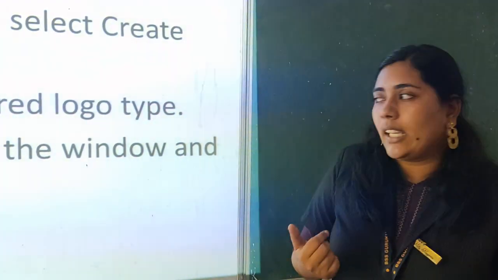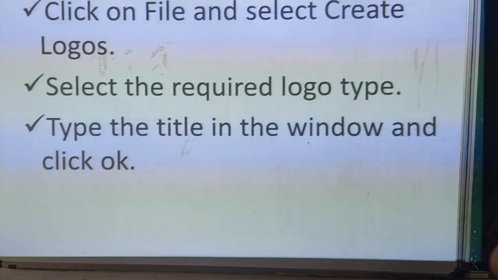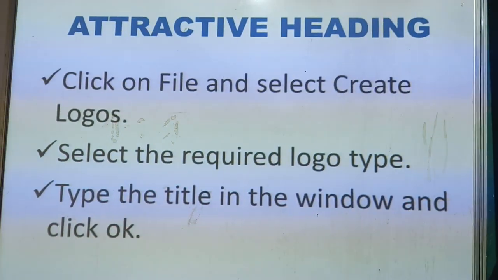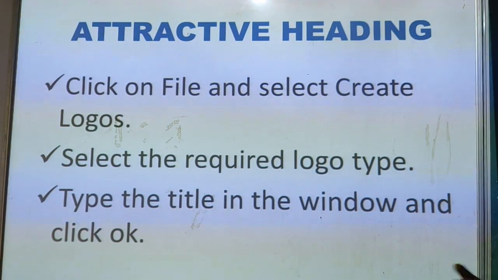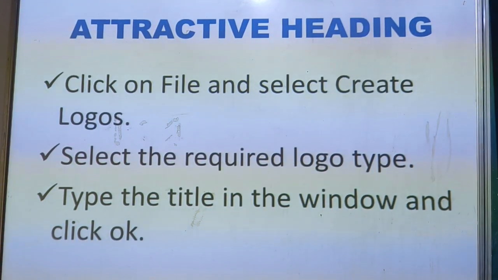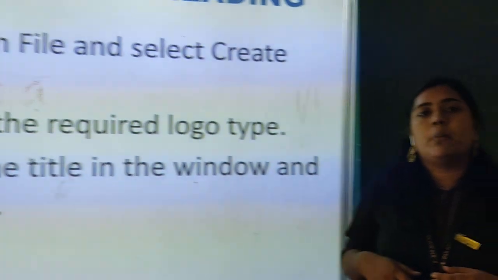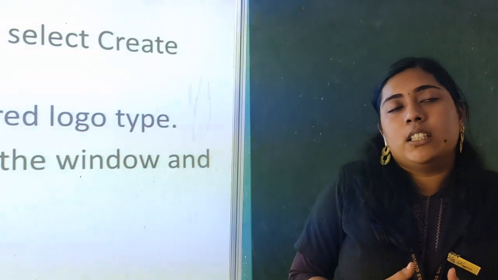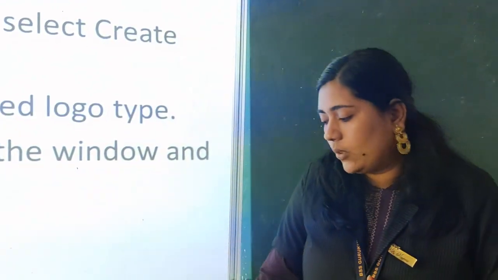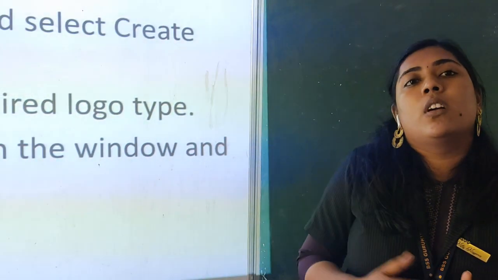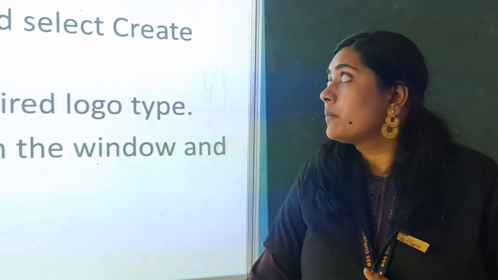Whatever type you need, you can select it and just type your text in the window present. A dialog box will appear. In that dialog box you can see a window where we need to type the title. We type it after selecting a particular logo type. Our heading will change accordingly and you will get an attractive heading. In the practical session I will show you how to do these things.